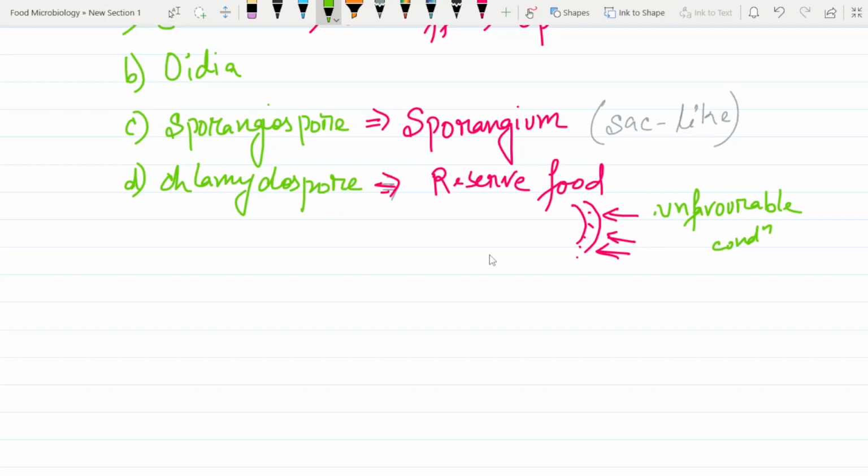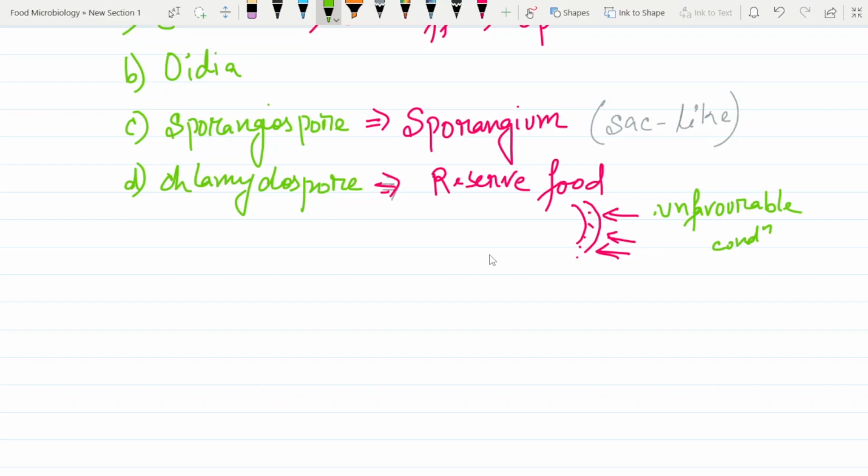You know what I mean, right? So this is the spore. These are formed when any reserve food is stored in mycelium, because of which there is swelling in the mycelium, and it becomes resistant to unfavorable conditions.